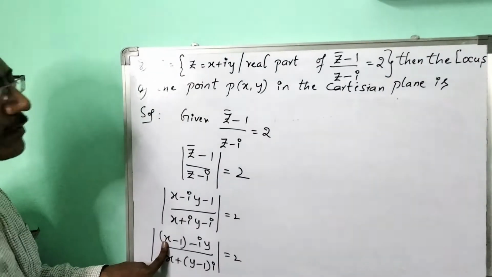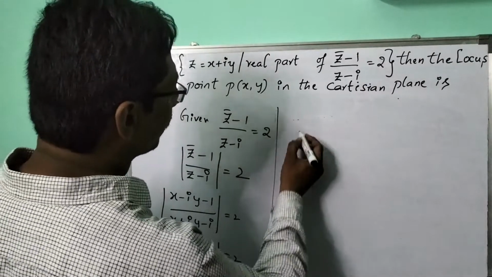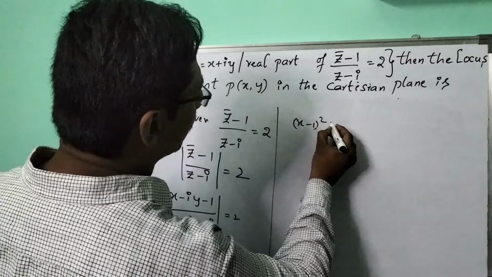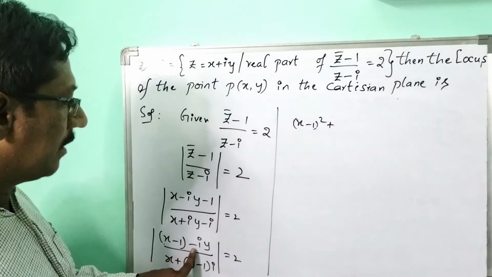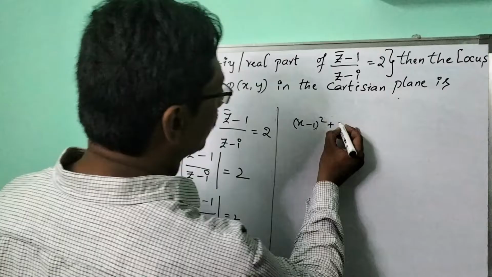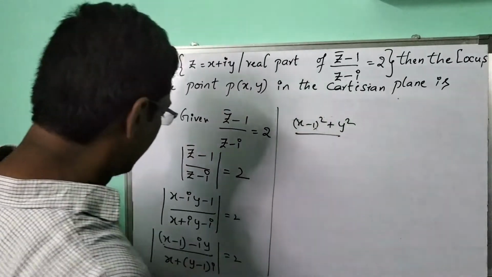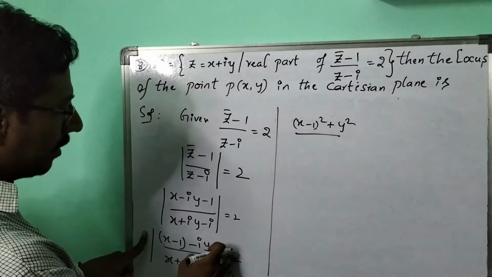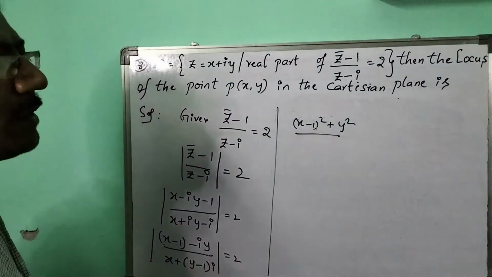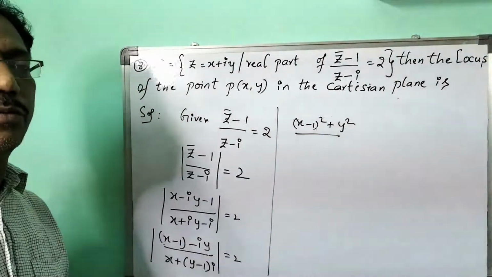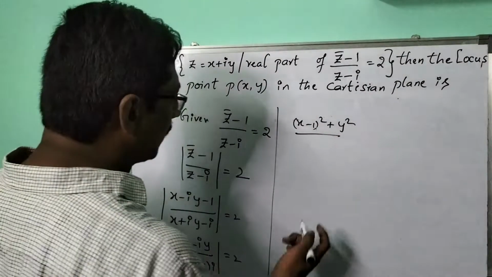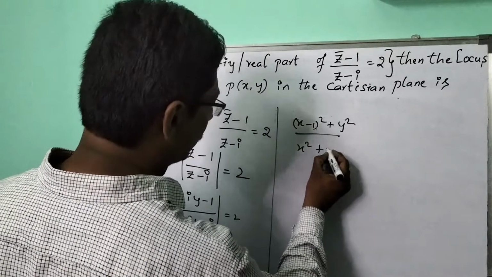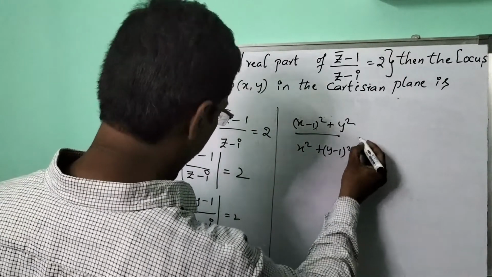The real part sum of squares will be x minus 1 whole square plus the imaginary part, minus y, whole square, means 1 square. Same thing for the denominator, because whenever mod is there, if you come out of that, that makes the sum of squares of those terms. Now here x square plus y minus 1 whole square equal to 4.